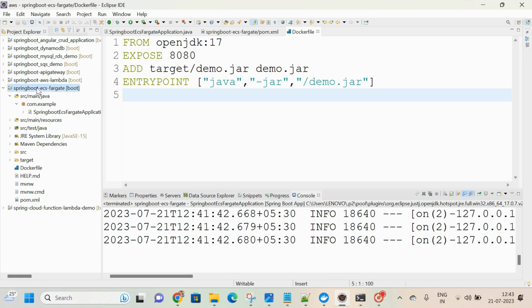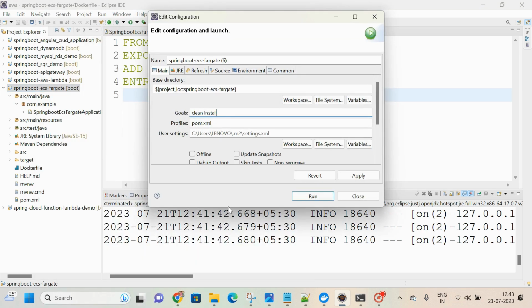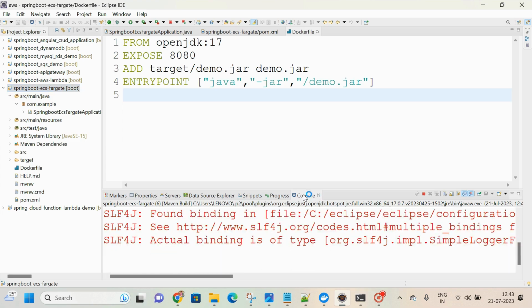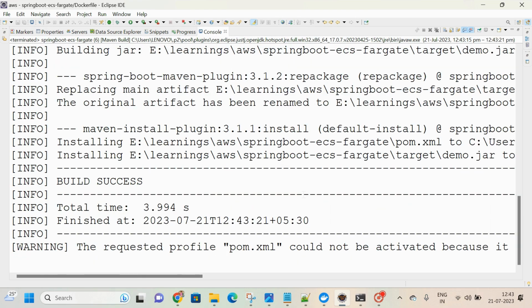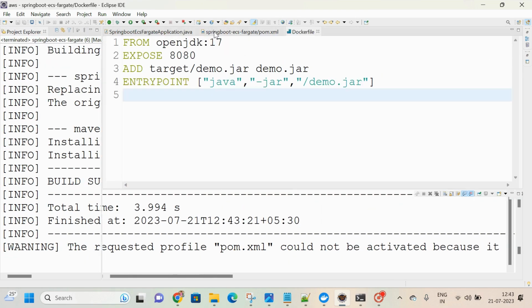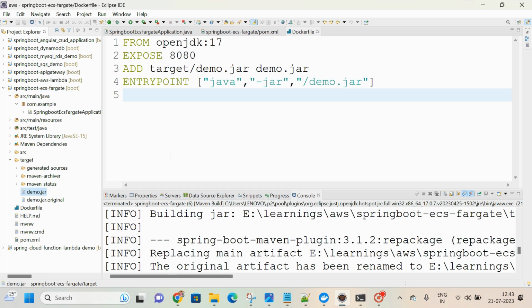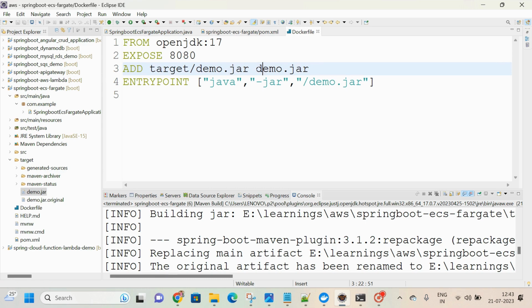So how can we create the jar file? Right click here, run as, Maven build with three dots, clean install. Skip the tests, click on apply, click on run. Once that jar is ready, we can create the Docker image. Let me refresh, and under target we can see this demo.jar file. Now we are adding this demo.jar file to the Docker container with the same name, and we are trying to run it on port number 8080.